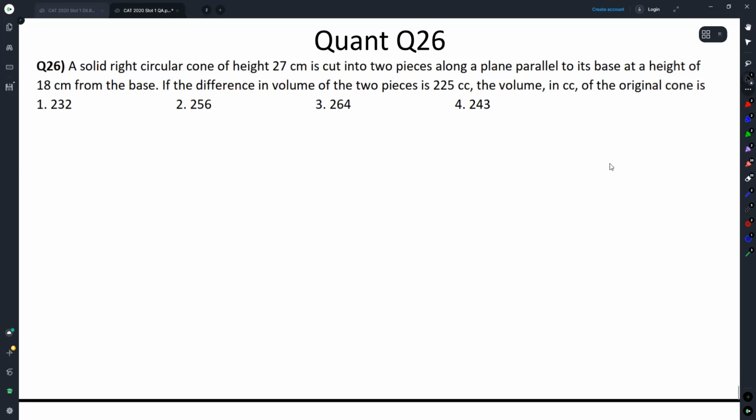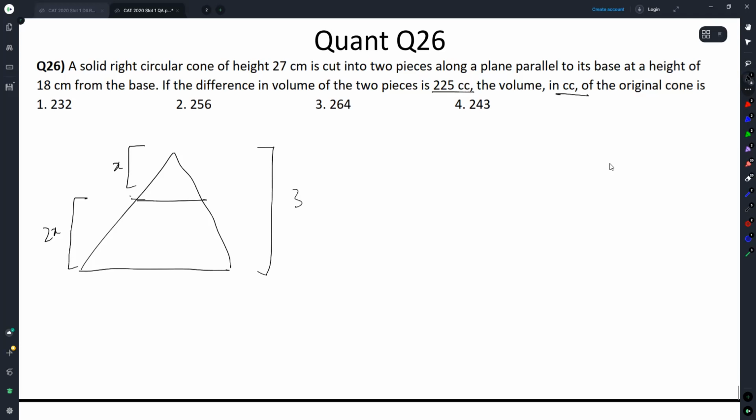A solid right circular cone of height 27 centimeters is cut into 2 pieces along the plane parallel to the base at a height of 18 centimeters from the base. If the difference in the volume of the 2 pieces is 225 cc, the volume in cc of the original cone is. Let's say if the cone was cut, this is 1 and this entire thing is 3x.